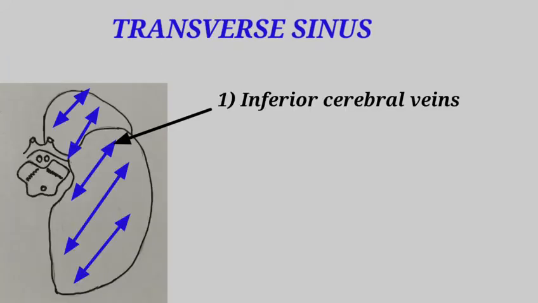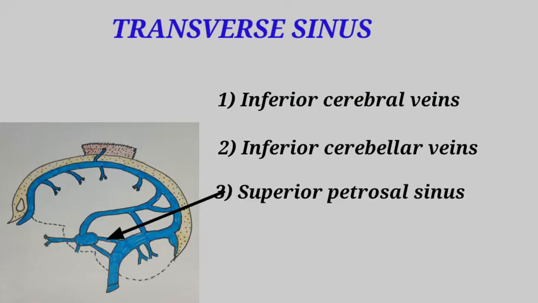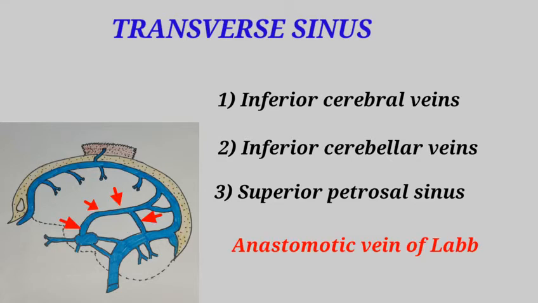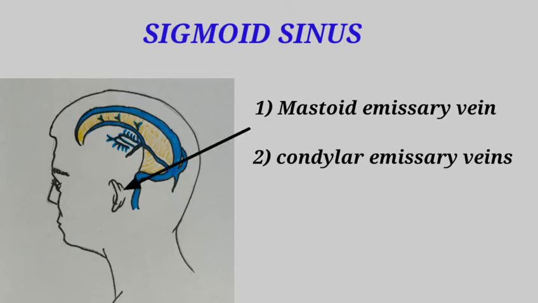The straight sinus also gets the blood from the inferior sagittal sinus and also from the superior part of the cerebellum. The transverse sinus drains the inferior surface of the cerebrum through the inferior cerebral veins and also the inferior part of the cerebellum. It also gets the cavernous blood through the superior petrosal sinus. It also communicates directly with the cavernous sinus through the inferior anastomotic vein of Labbe. The sigmoid sinus receives the blood from the internal ear and the mastoid antrum through the mastoid emissary veins and the condylar emissary veins. It also gets blood from the cerebellum.